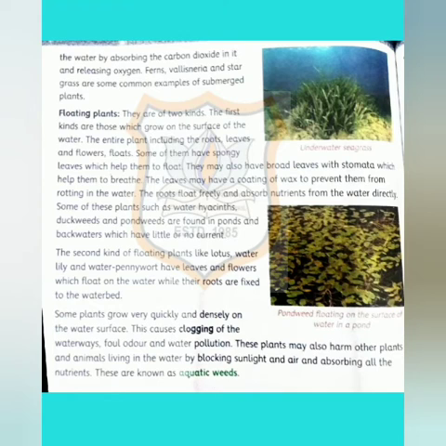The second kind of floating plants, like lotus, water lily and water pennywort, have leaves and flowers which float on the water while their roots are fixed to the water bed.